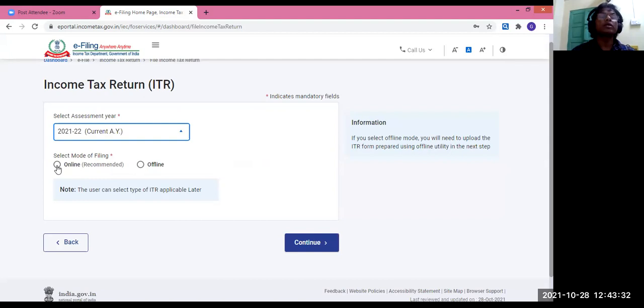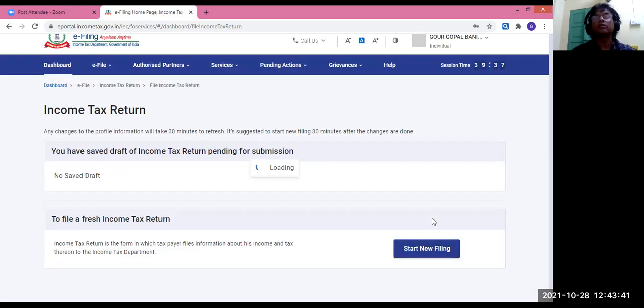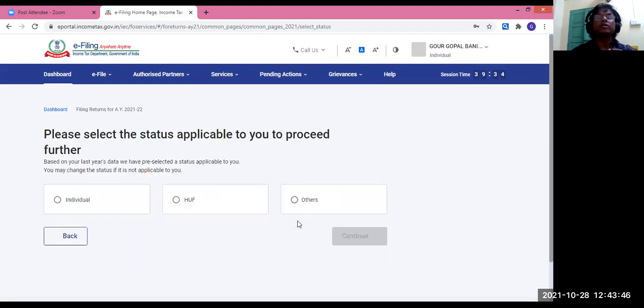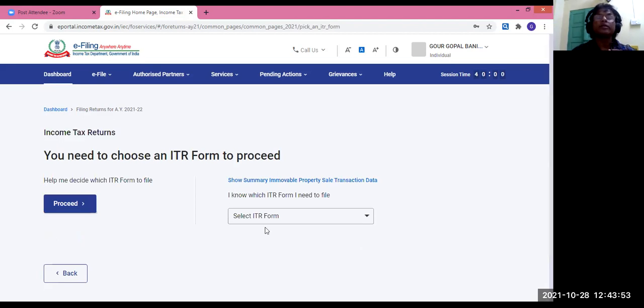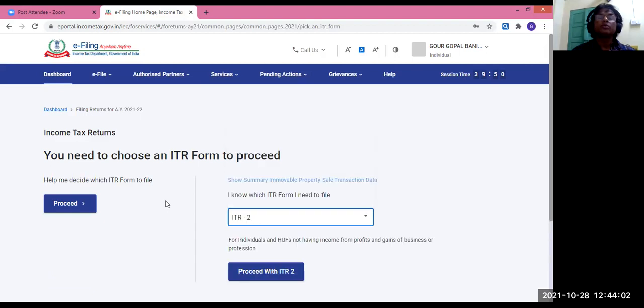And let me go online. Let me continue. Let me start a new fresh filing, but I'll choose HUF this time. I've chosen HUF. Then I continue. Then ITR form. I'll choose ITR form 2. ITR 2 we are doing, isn't it? Okay, then proceed with ITR 2 HUF.